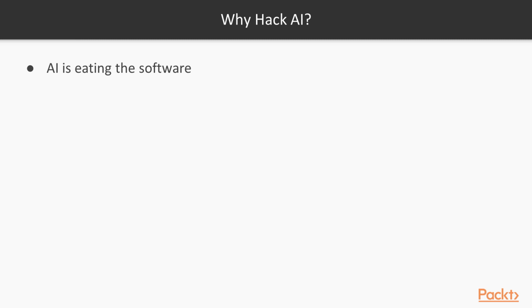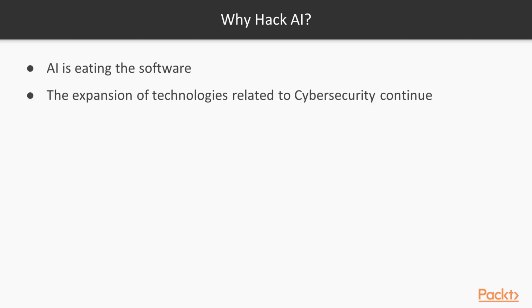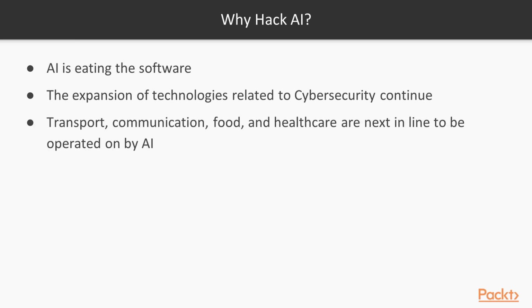Numerous business processes have been automated, and robots are making more and more decisions right now. In addition, the number of places whose technologies are related to cybersecurity is increasing. Earlier, hackers could steal your data from your computer or drain your bank accounts, but today they have a chance to impact every move you make. The complete automation of transport, communication, food, and healthcare industries is already there.